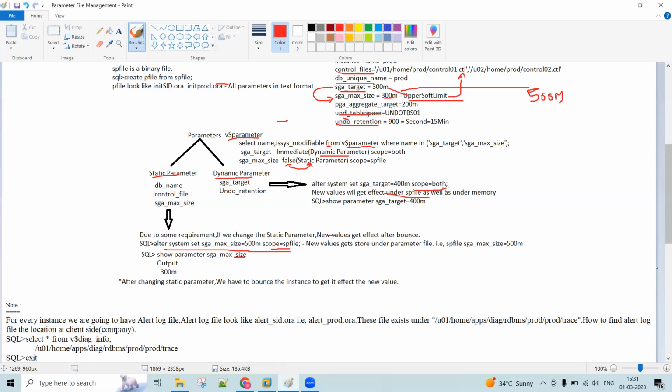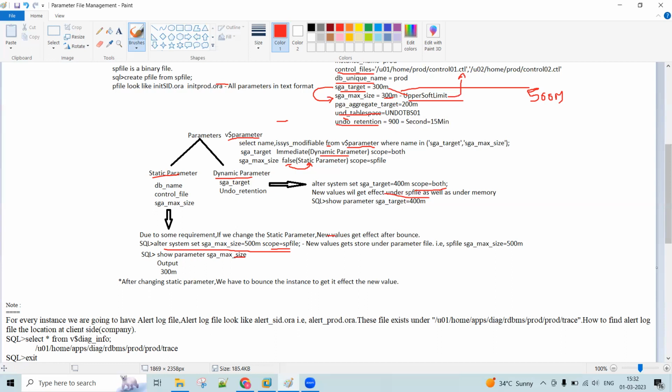The last thing, let me tell you. This is a very important thing. When does this parameter file come into the picture? When you fire the command startup, the very first file your instance is going to read is the parameter file. This is even an interview question for freshers.